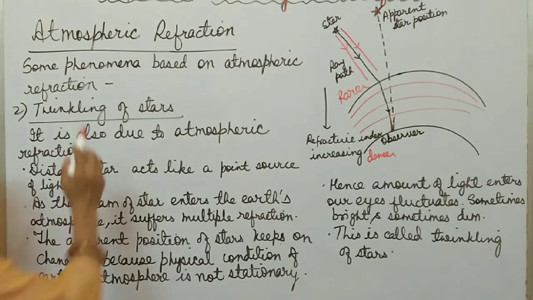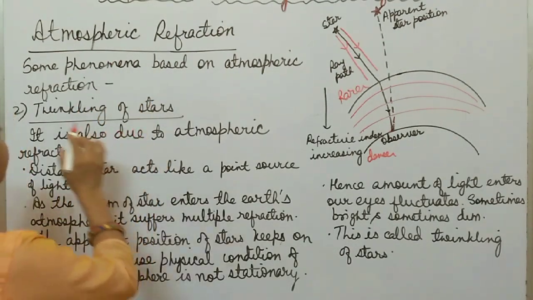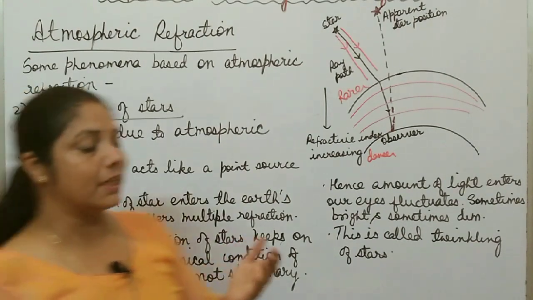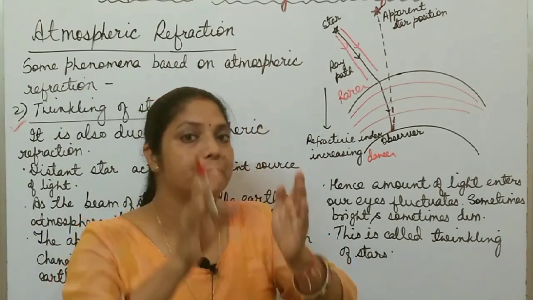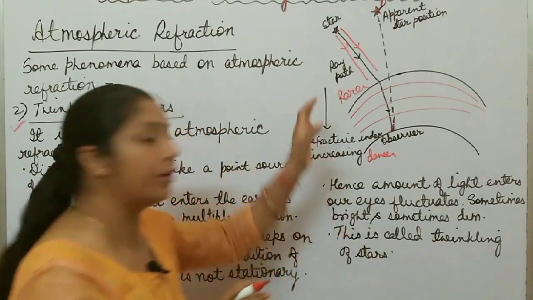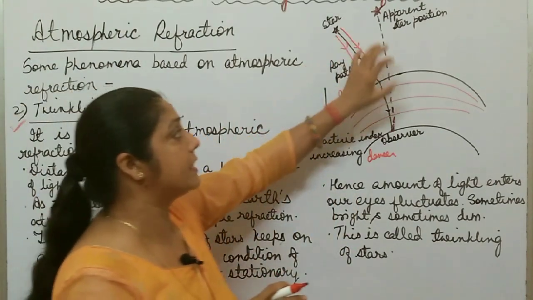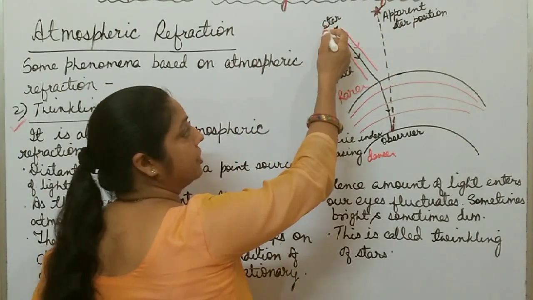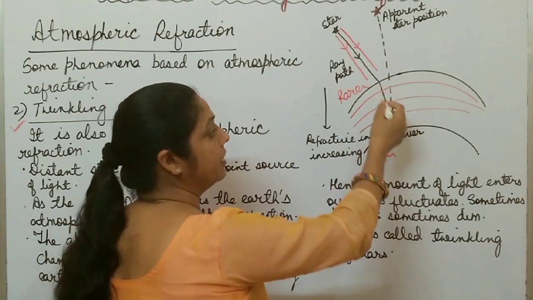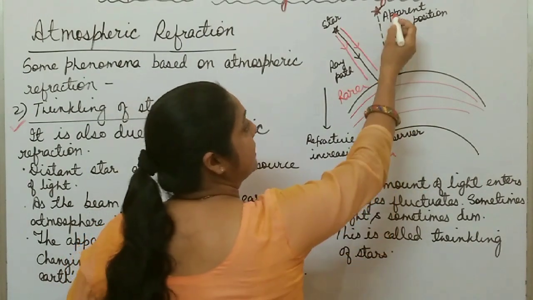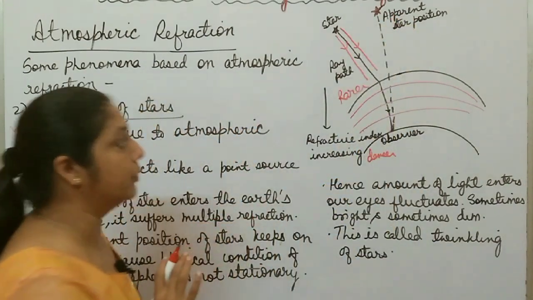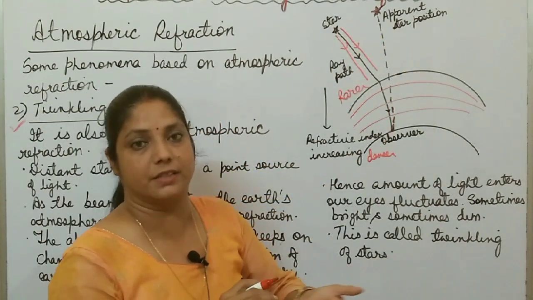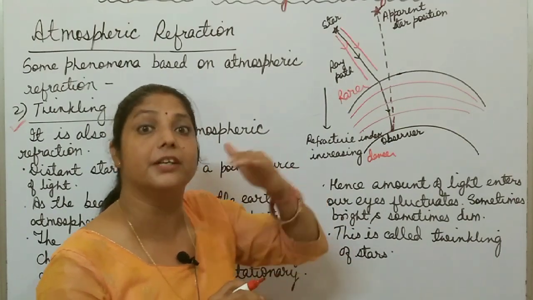Now the second phenomenon based on atmospheric refraction is twinkling of stars. What does it mean? You know, stars always appear at the apparent position, not at the actual position. We already discussed that it always appears higher than the actual position, right? Suppose this is the position of a star, and due to atmospheric refraction, the observer observes this apparent position of the star. But this apparent position of the star also changes with time. It is not stationary. It continuously changes.